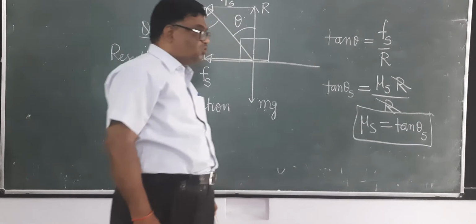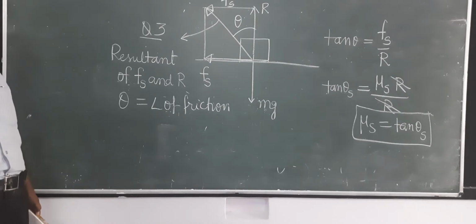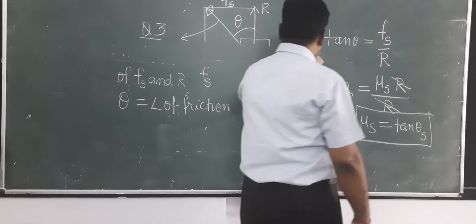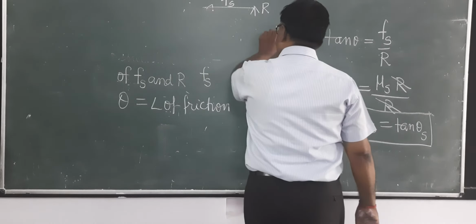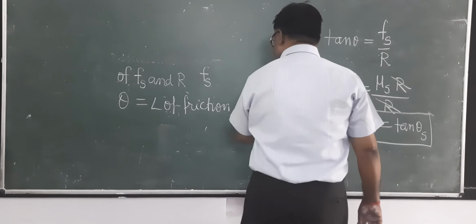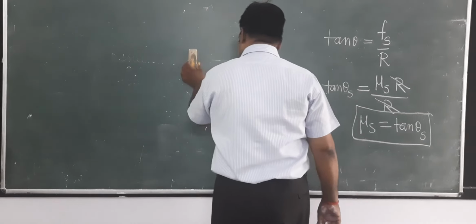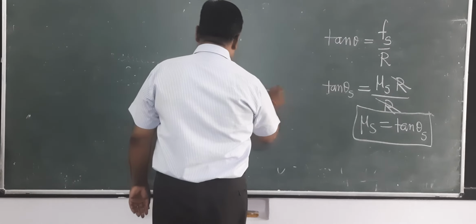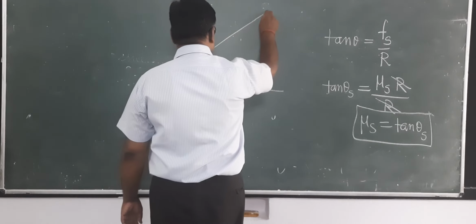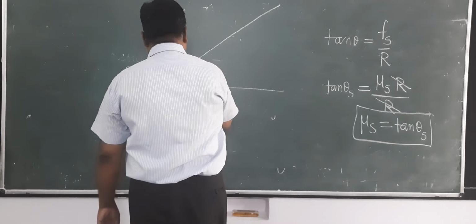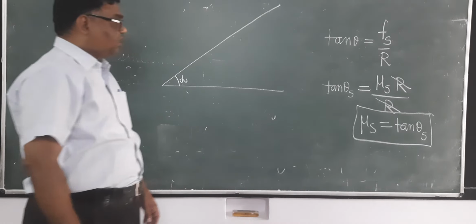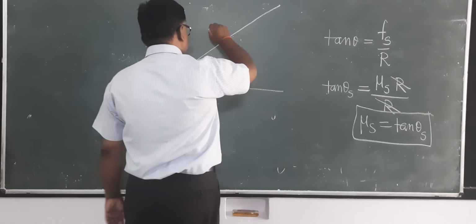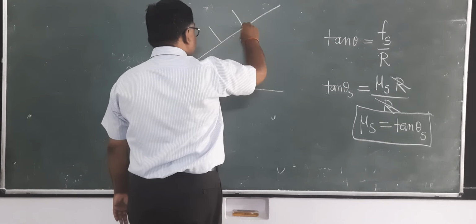Angle of repose. So you can see, I noted: suppose any block is placed on a rough incline. Block is placed on the rough inclined surface. Here this is an inclined plane which makes an angle alpha from the horizontal direction. This is a rough inclined plane, and here there is a block which is placed on it.